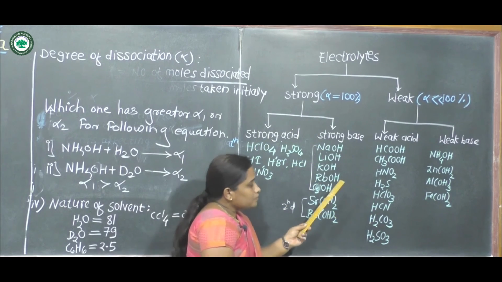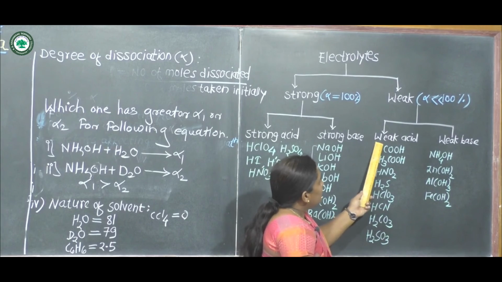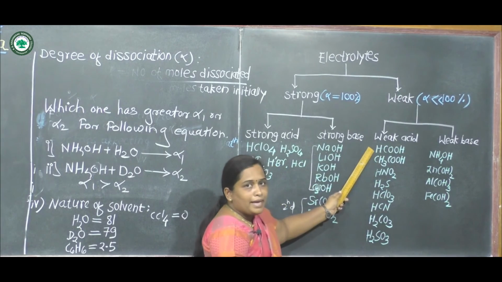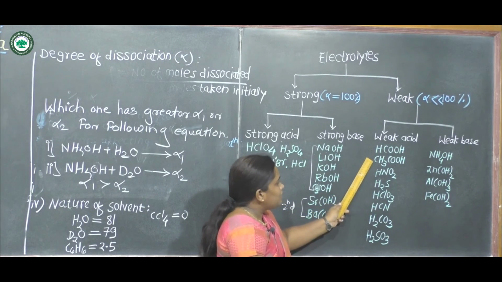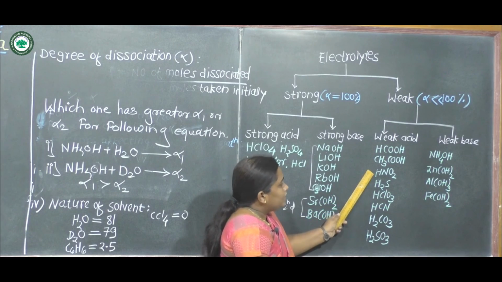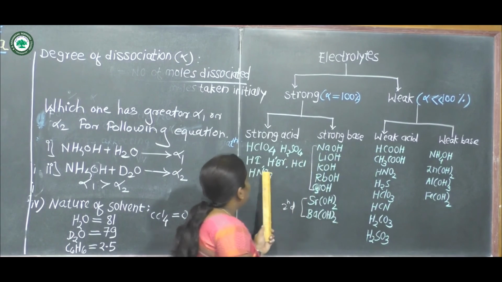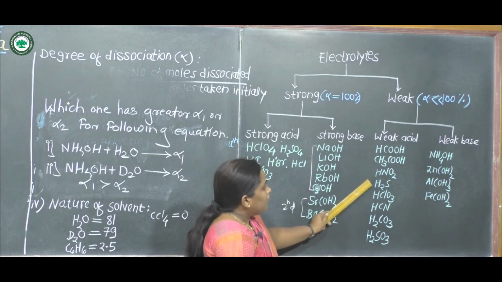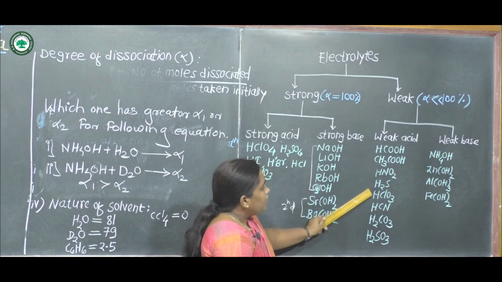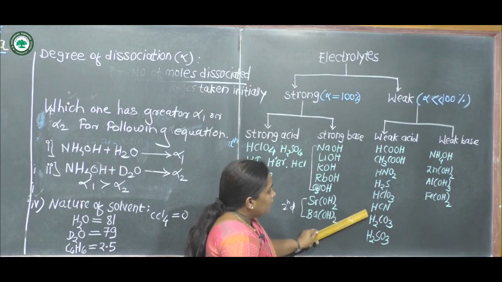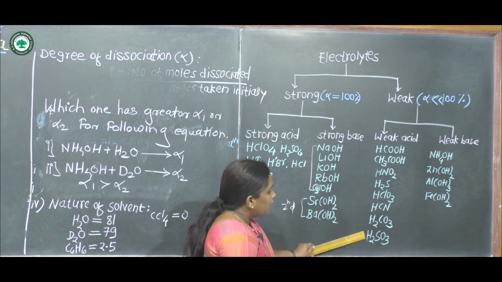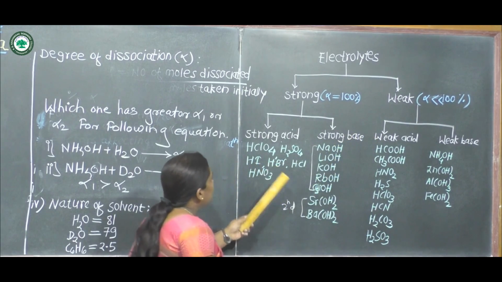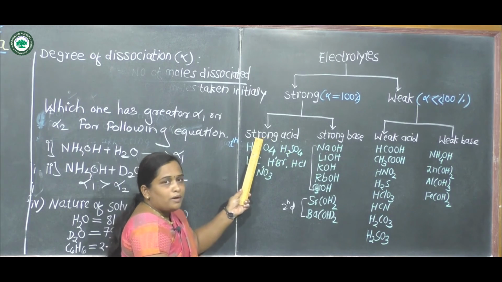Then which are examples of weak electrolytes? First, weak acids. Which are the weak acids? First is HCOOH, formic acid, CH3COOH, acetic acid, HNO2, nitrous acid. HNO3 is a strong acid, but HNO2 is a weak acid. H2S is hydrogen sulfide, HClO3, HCN, H2CO3 and H2SO3, sulfurous acid. Sulfurous acid is a weak acid and sulfuric acid is a strong acid.